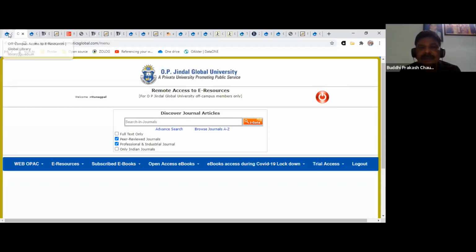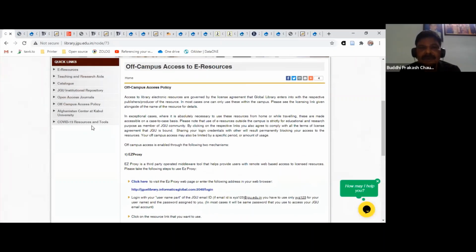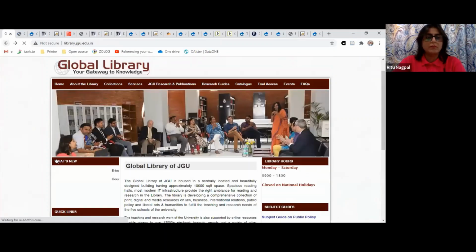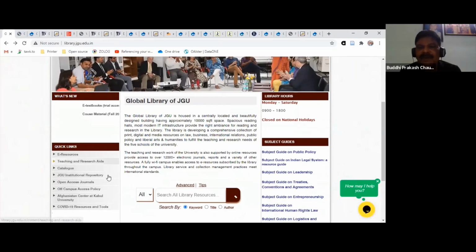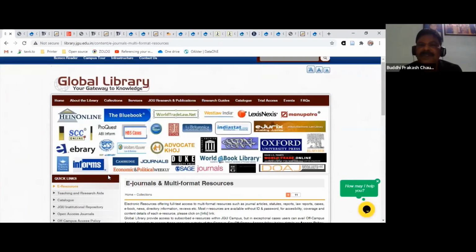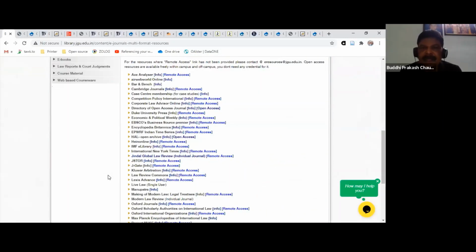Now close this window. Right, you close this window, and this also. Come to the resource page. Just the resource page. This is the page where you will find links to the major databases or major resources that we subscribe to. And if you look at this alphabetical list,